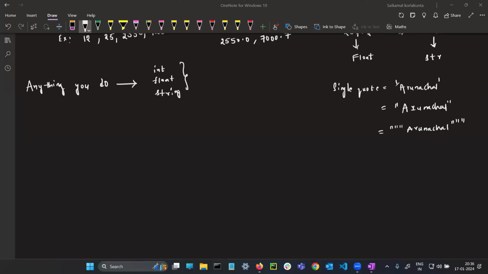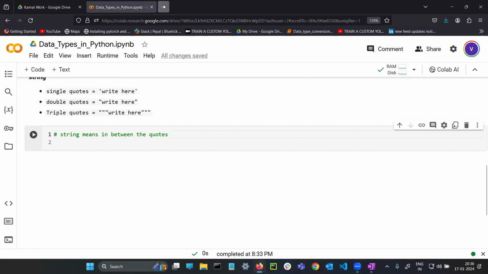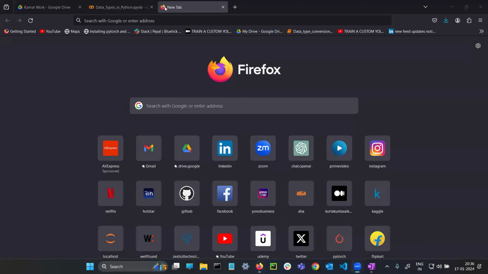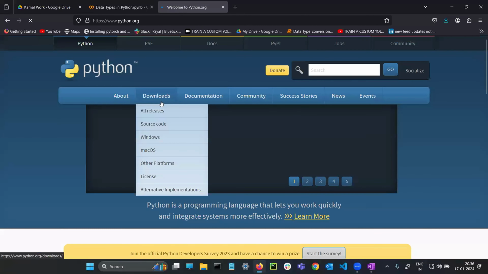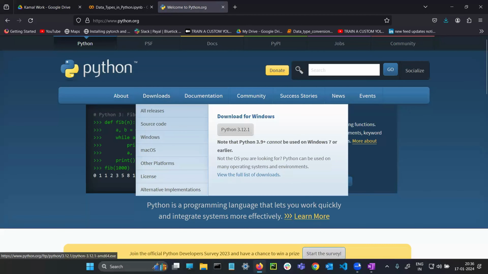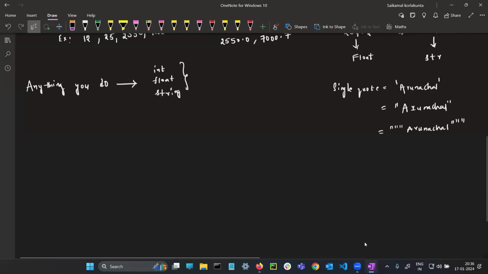Then why are so many options available? What is the Python version available now in the official documentation? Python 3.12.1. But basically in Python version 1, this is how the string is represented.